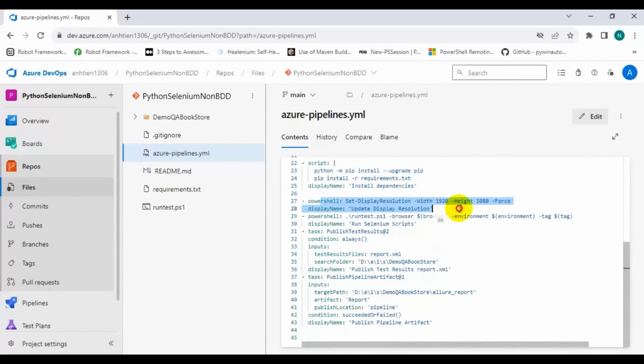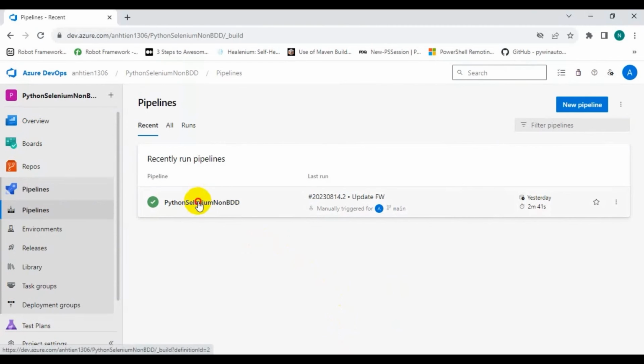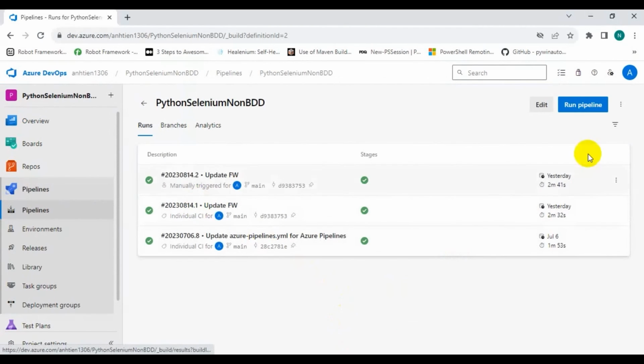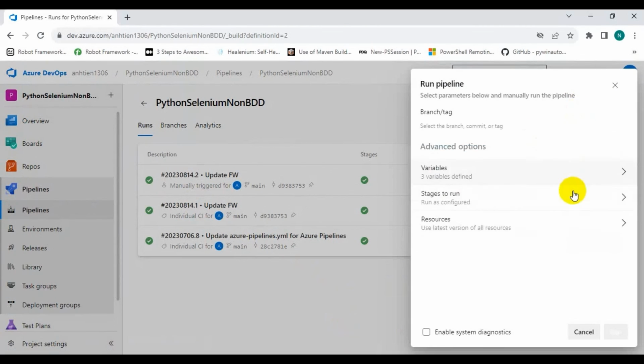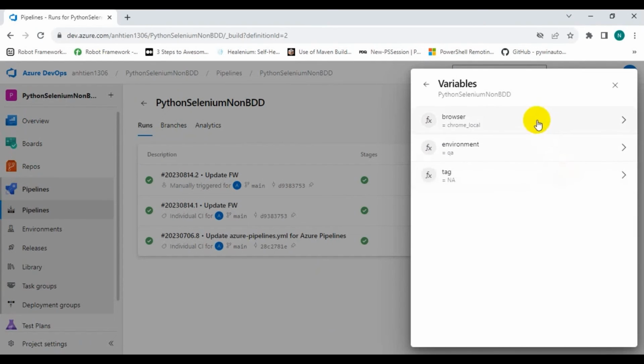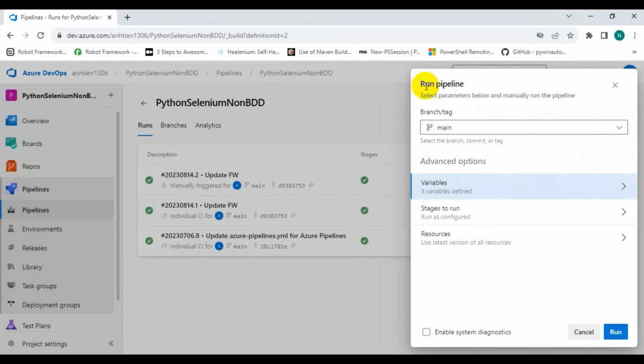Here is the step for running test. After that, the result will be published and uploaded to the artifact. Now we can trigger the pipeline for running test. You can see we have some variables for choosing browser, test environment or tag for filtering test case here. It will make pipeline more flexible. Let's run the pipeline now.